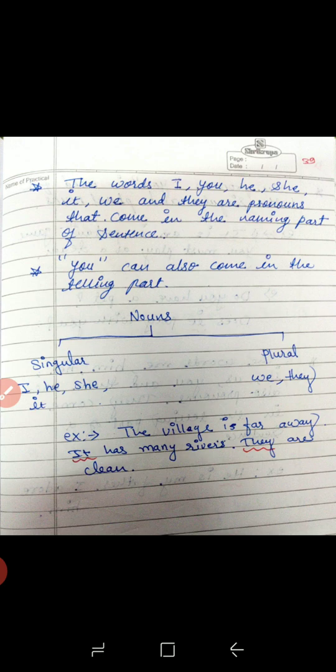So for example, let's take a look at this flow chart. We have two types of noun here, singular and plural.